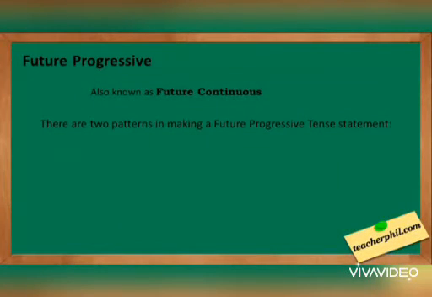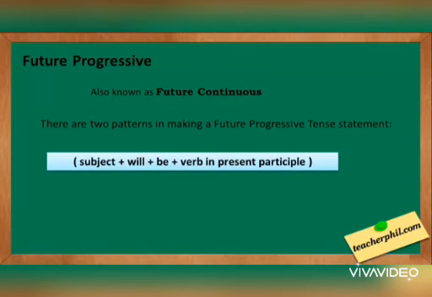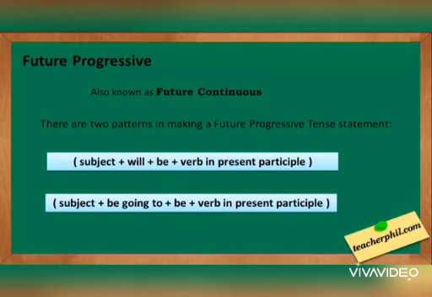Now let's have an explanation of future progressive, that is also known as future continuous, and it's also related to our today's topic. There are two patterns in making a future progressive tense statement, like it was in simple future. The subject plus will plus be plus verb in present participle. Subject plus be going to plus be plus verb in present participle form. So these are the two patterns.